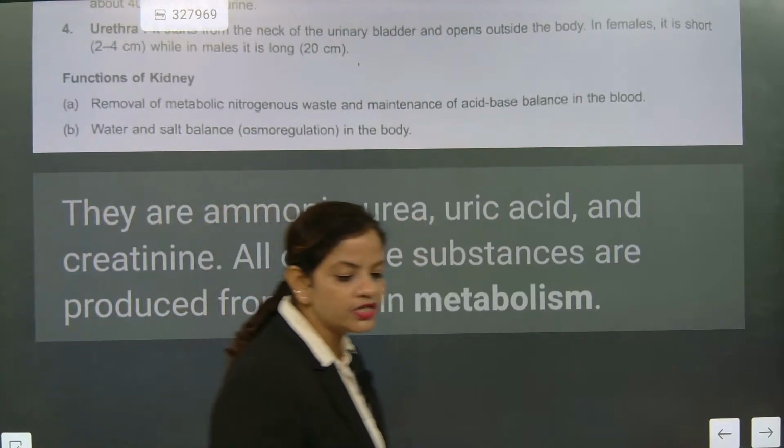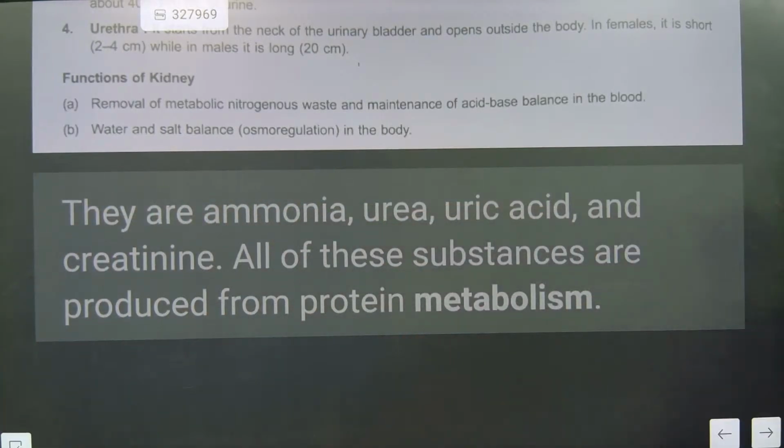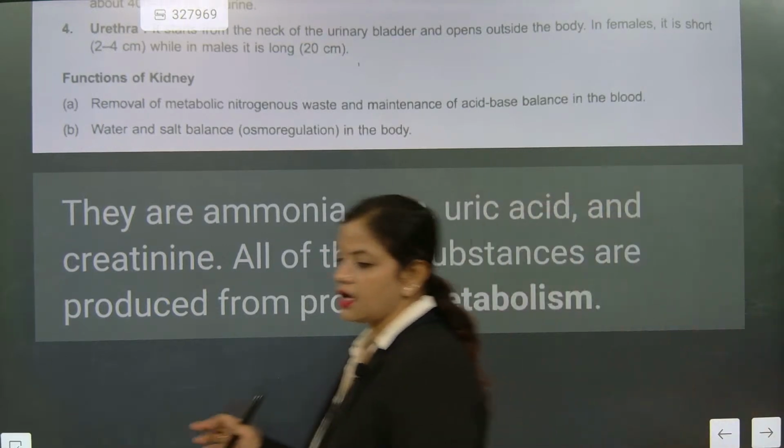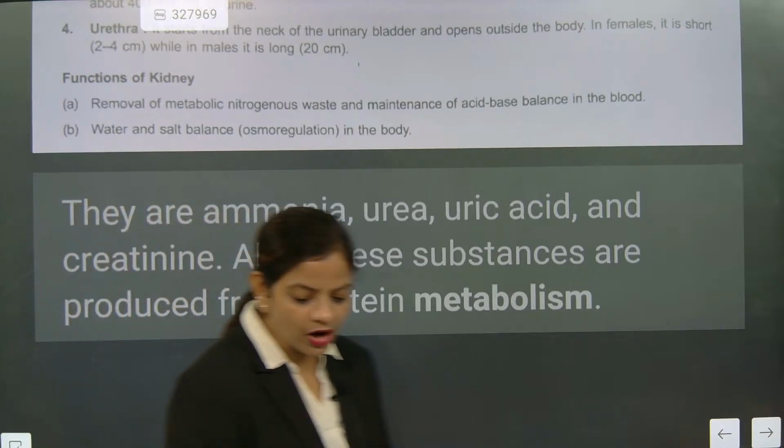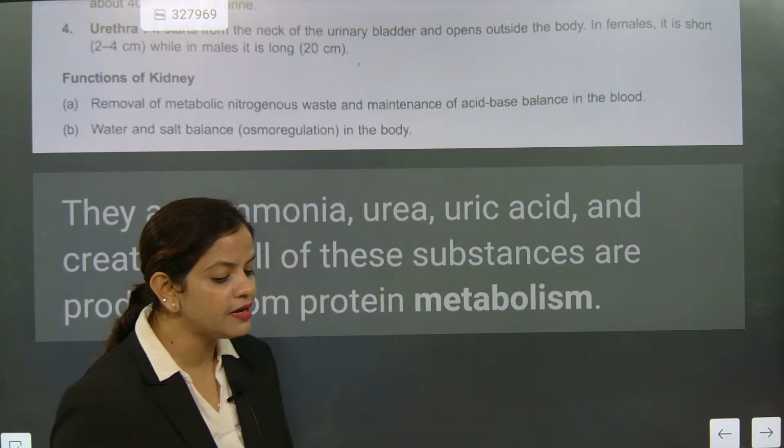Note down these words: urea, uric acid, creatinine and ammonia. They are exactly obtained due to protein metabolism. So metabolic activity is what? Protein metabolism.